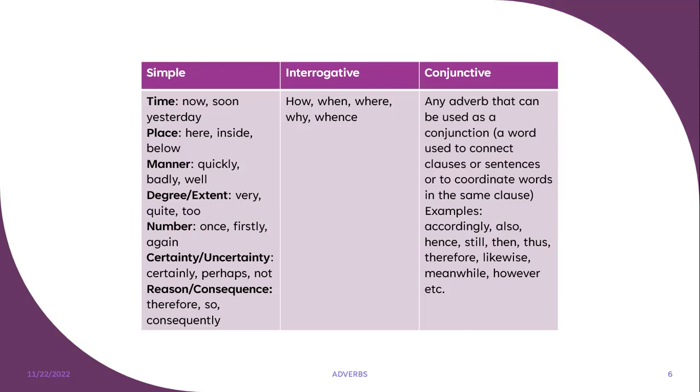And then under conjunctive, we have accordingly, also, hence, still, then, thus, etc. And conjunctive adverbs are any adverb that can be used as a conjunction. And we know that conjunctions are words that are used to connect clauses or sentences or to coordinate words in the same clause. So any adverb that can act as a conjunction is a conjunctive adverb.